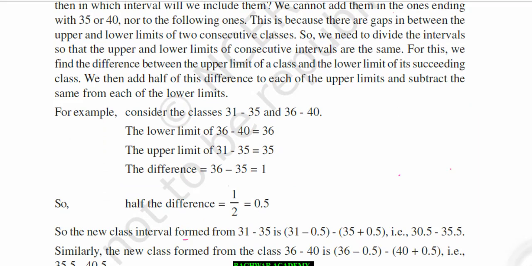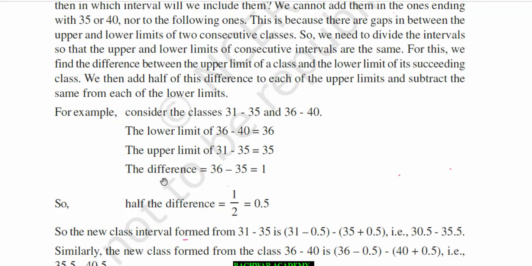Suppose you have considered the classes 31 to 35 and 36 to 40. The lower limit of 36 to 40 is 36 and the upper limit of 31 to 35 is 35. The difference is 1. So half of the difference is 0.5. So what is required to be done? This 0.5 is required to be subtracted from 31, the lower limit, and added to the upper limit 35. This will become 35.5, and the lower will become 30.5. So the class becomes 30.5 to 35.5. In this way it is required to be done.